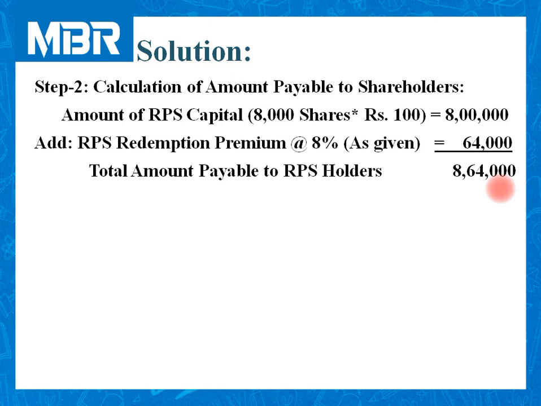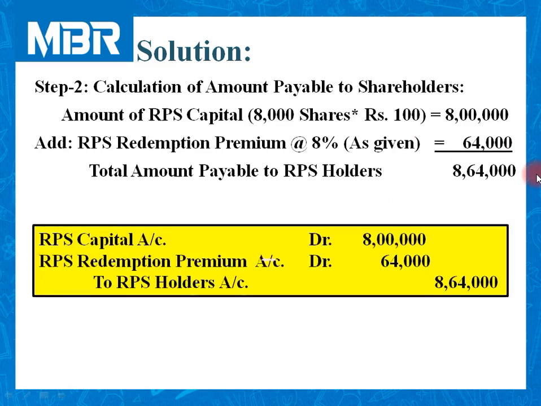Amount is 64,000. So in this way, the company is required to pay 8 lakhs 64,000 to redeemable preference shareholders on the occasion of RPS redemption. Let us pass journal entry for this transaction.